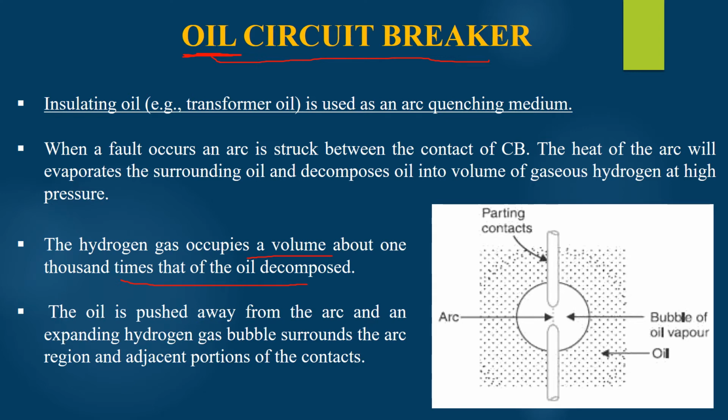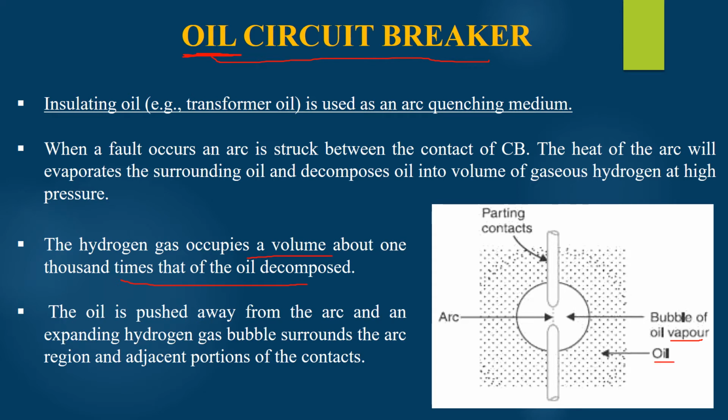Therefore, a bubble of hydrogen gas will be formed around the arc and no oil can pass through the two contacts of the circuit breaker. As you can see in the diagram, this circle represents the bubble of the oil vapor which is formed due to the hydrogen gas, and the dotted points represent the oil.